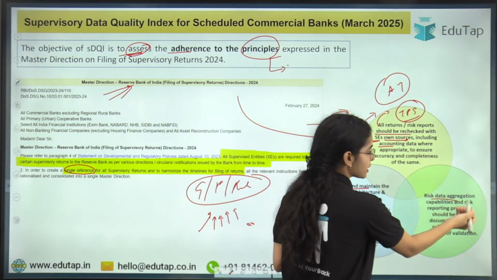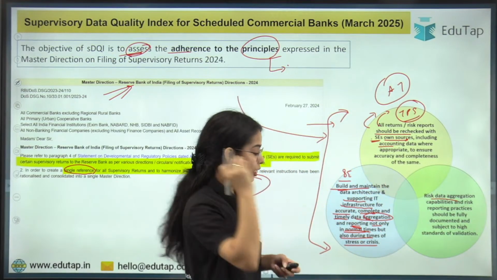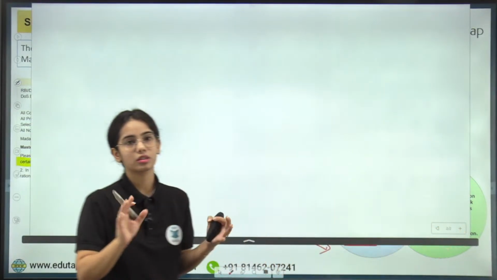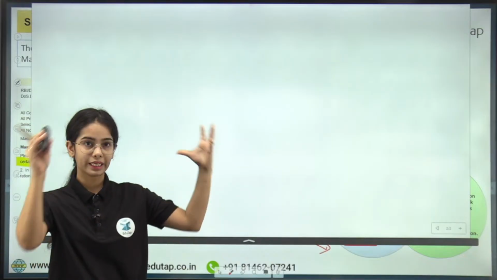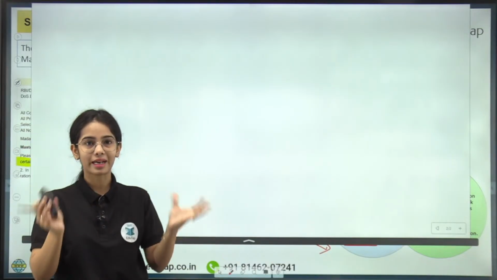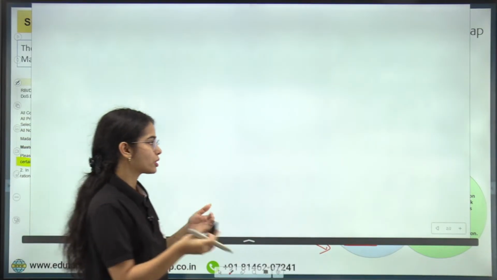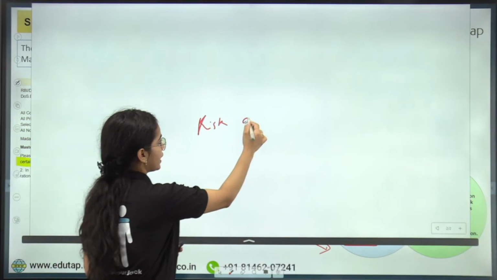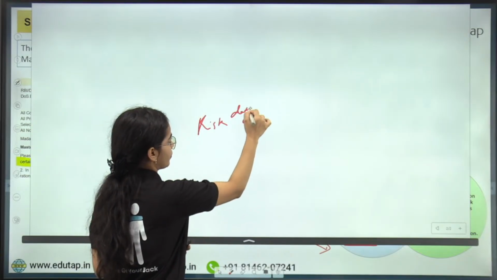Last is risk data aggregation capabilities. Now, this is important to understand because it is linked to the international guidelines also, the standard guidelines and standard setting. So that's why I'm explaining it here. Okay, so risk data aggregation.